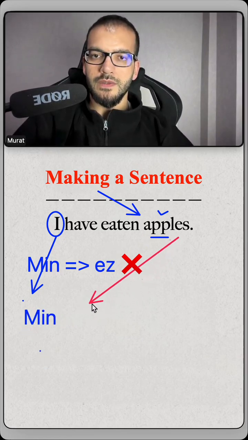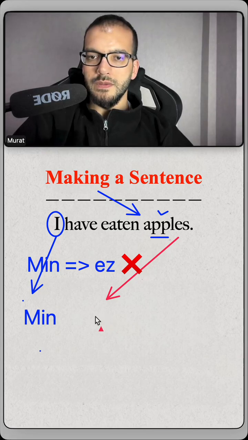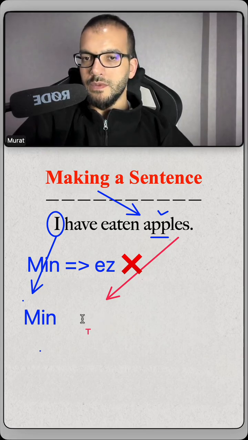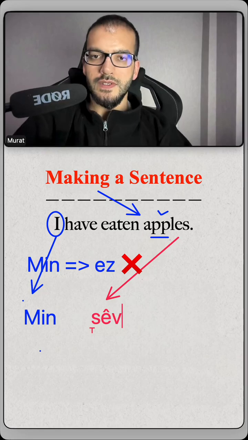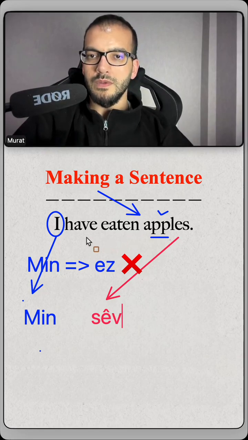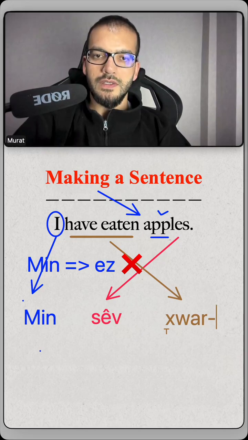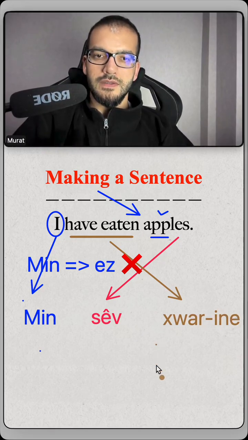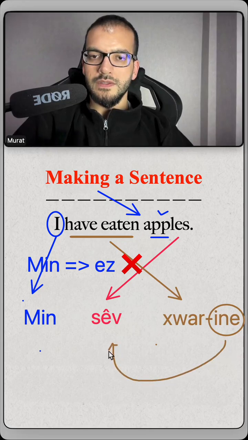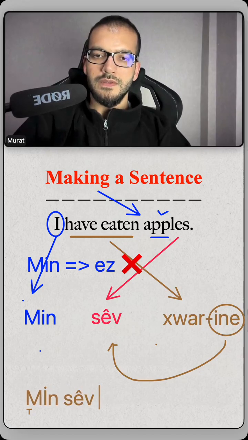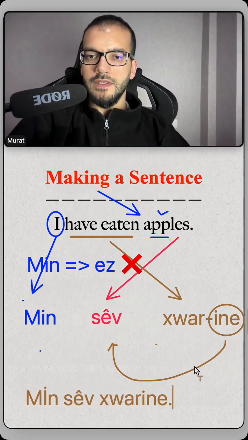This is our object, which is apples. But in the past tense, we don't use a plurality suffix on the object. So we'll just say "sieve", because we'll show our plurality on our verb. The verb here will have a suffix, which is "xwar", "xwarine". The suffix here, this one, helps us to understand our object is plural. So at the end it will be "man sieve xwarine". I have eaten apples.